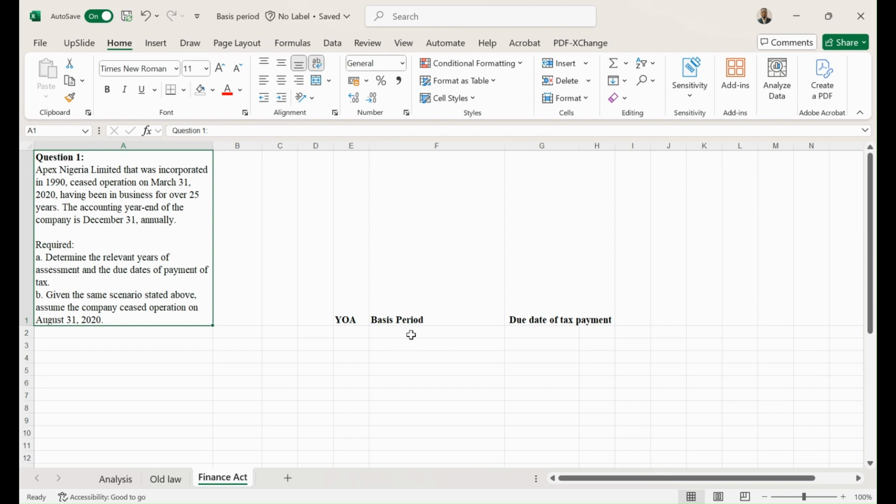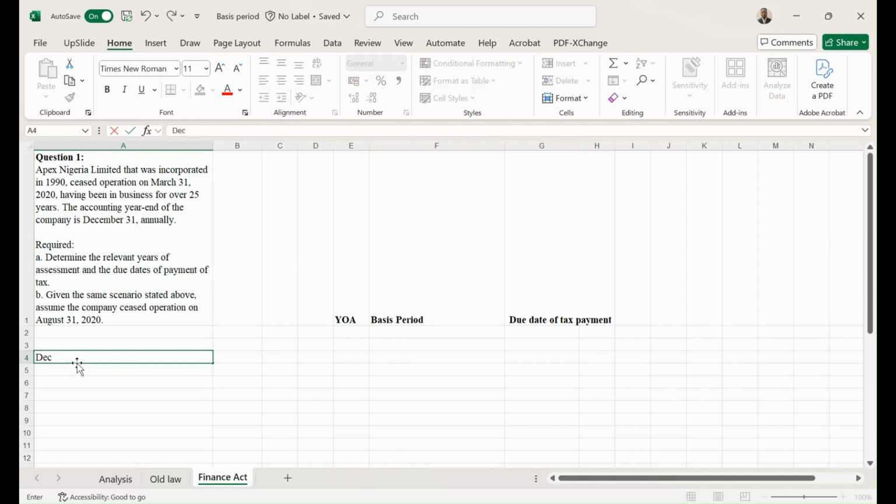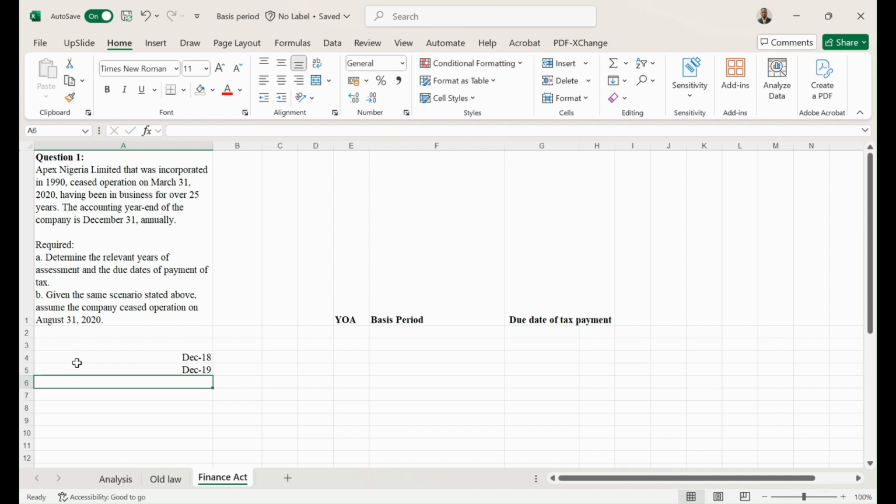So let me give an example of what that means. Let's say the company was in operation as of December 2018, December 2019. The company has been in operation.